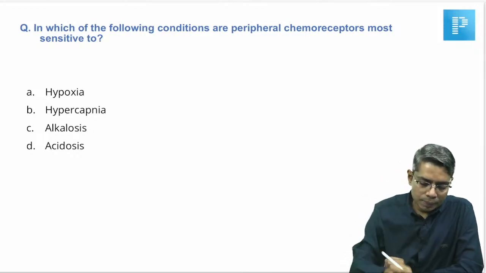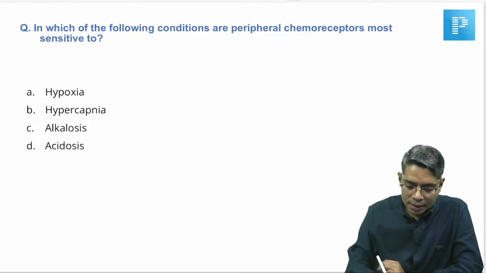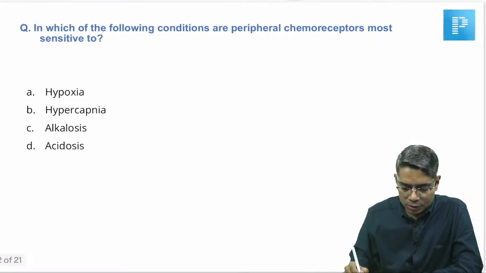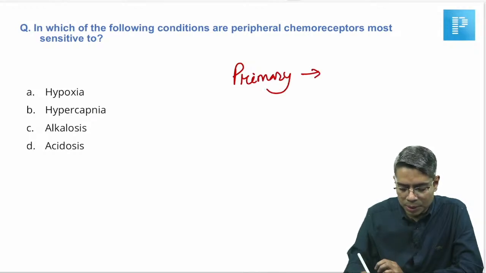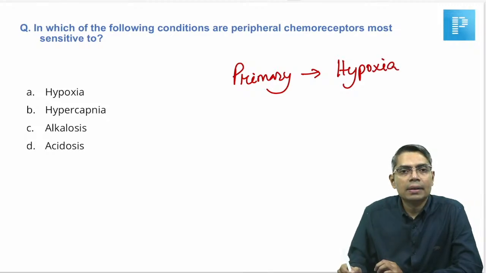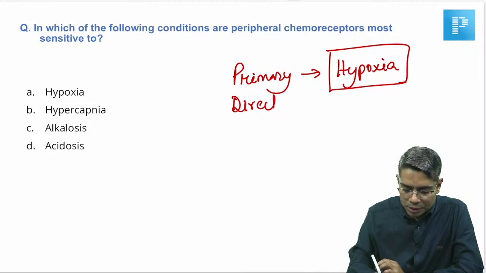Now, don't Google the answer here. What I told you in my lecture classes, and in the RR video also, is that if the question is the primary stimulus for the peripheral chemoreceptor, then hypoxia is the answer, okay. It is the primary or direct stimulus for the peripheral chemoreceptor.